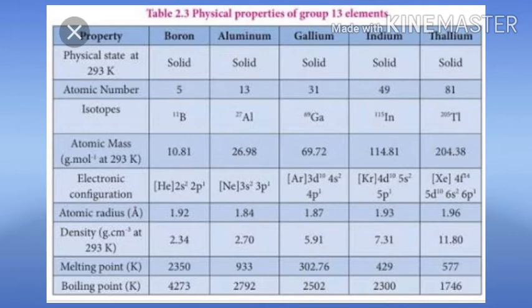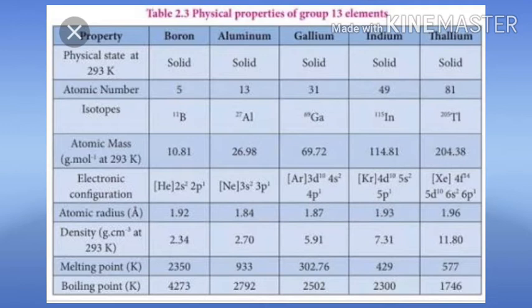See the picture. In that picture, the physical properties of group 13 elements are mentioned: the physical state, atomic number, isotopes, atomic mass, electronic configuration, atomic radius, density, melting point, boiling point, everything in the form of a tabular column. Try to have a glance once. Memorize the atomic number and the electronic configuration, which is very, very important. Some of the data are also given.